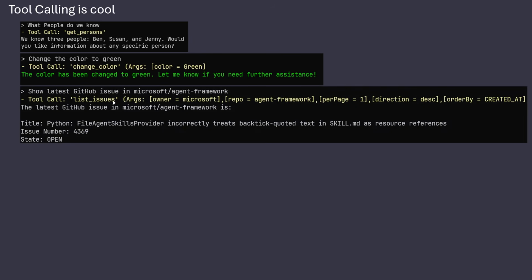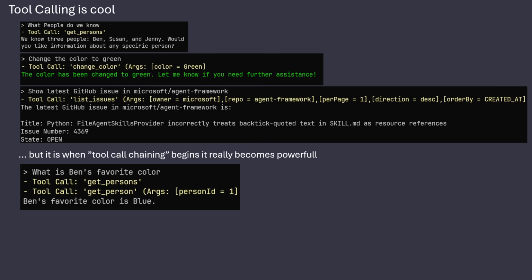Here's, of course, the GitHub part, where we just say, show the latest GitHub issues from Microsoft Agent Framework, and it will understand, taking this, turning it into various arguments here, just like we put in the green color in arguments here, and get back what the latest issue was up in GitHub. But where it begins to be really, really cool is what's called tool call chaining, meaning the agent begins to orchestrate the different tools in order to actually achieve the thing.